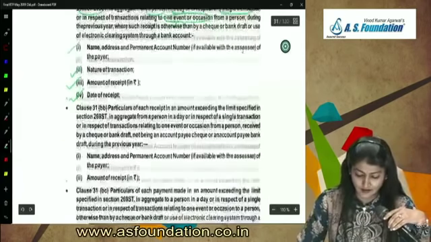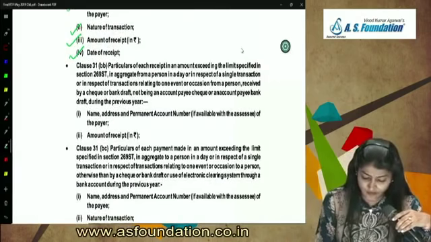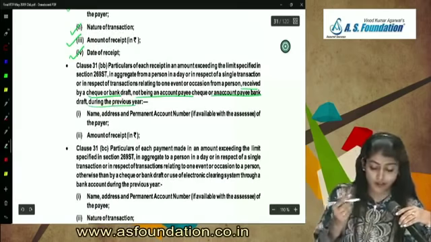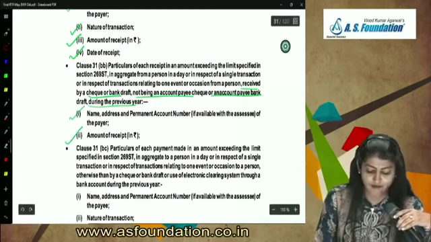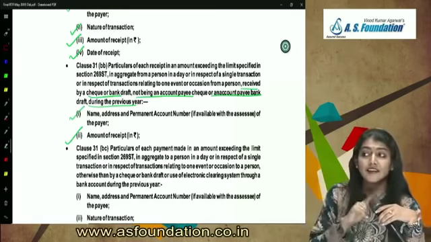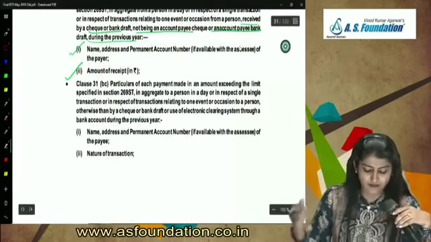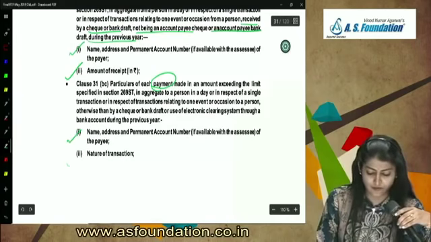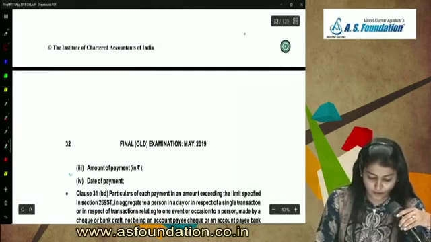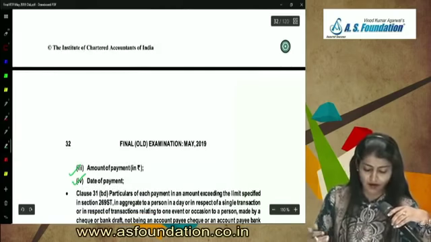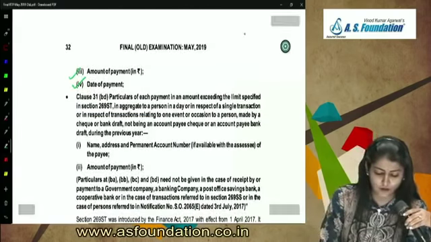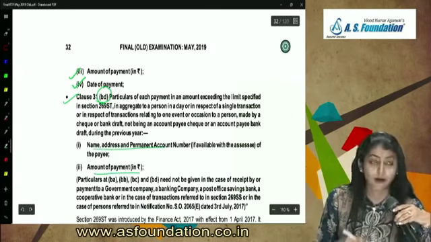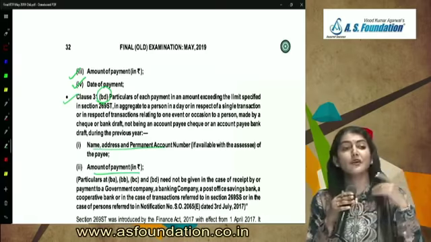Right? And what does it say? If it is received by check or draft, not being an account pay check or an account pay draft, then only two details, name, address and PAN and the amount of the receipt. Then nature and date is not required. Right? And BC is regarding the payments in cash. What does it say? Name, address, PAN, nature of the transaction, amount of payment and the date of payment. Right? And if it is by check or draft, not being an account pay check or an account pay draft, 31BD, then name, address and PAN and the amount of payment. Right? Then the nature and date is not required.